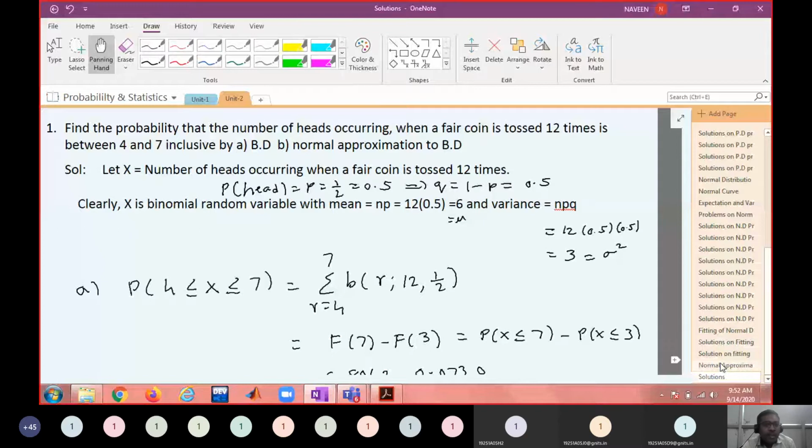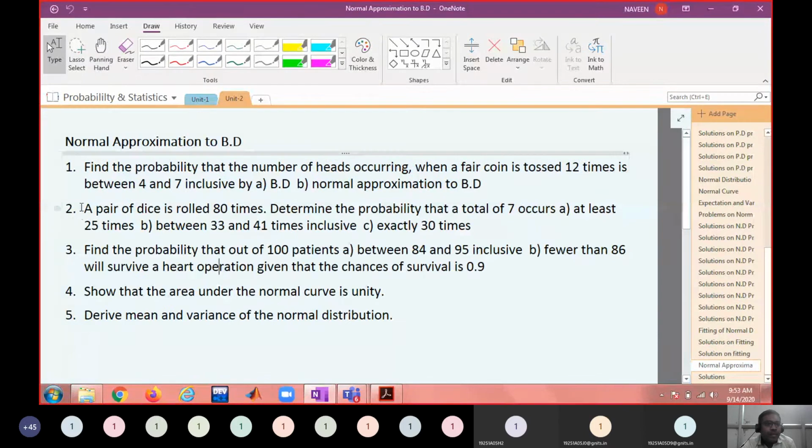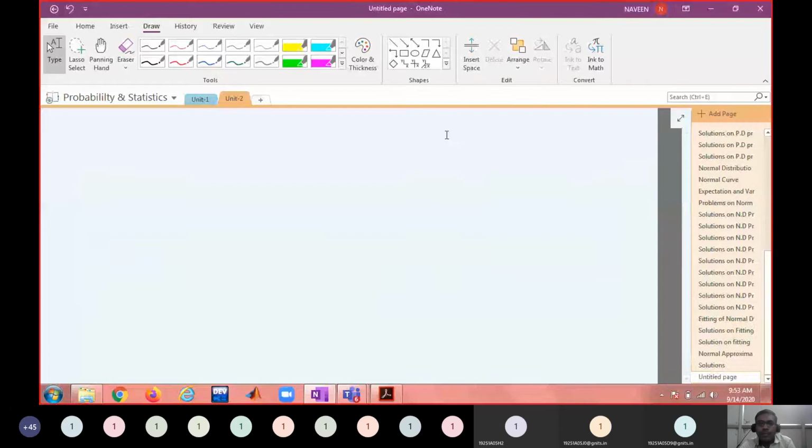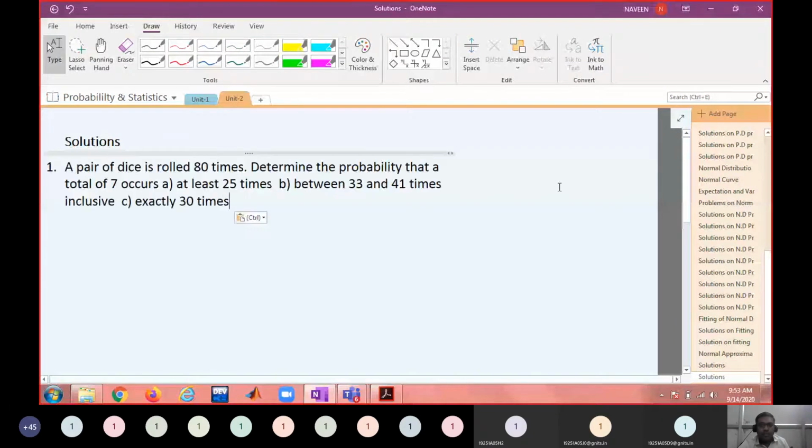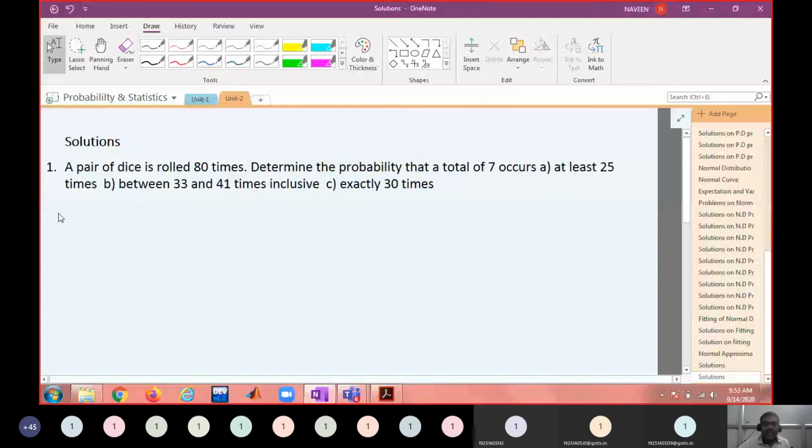So copy the second one. Note down this. Previously it was a coin problem. Now it is a die problem, a dice problem. In probability you might have observed that the logic will be the same, but only the situation is different.